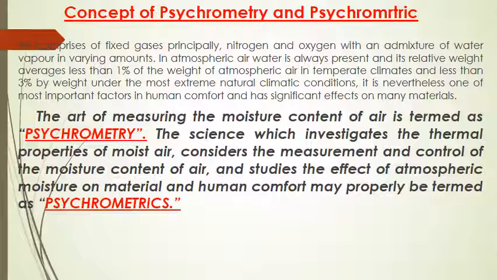Now, let us try to define psychrometry and psychrometrics. The art of measuring the moisture content of air is termed psychrometry. I repeat, the art of measuring the moisture content of air is termed psychrometry. The science which investigates the thermal properties of moisture, considers the measurement and control of the moisture content of air, and studies the effect of atmospheric moisture on material and human comfort may properly be termed psychrometrics.